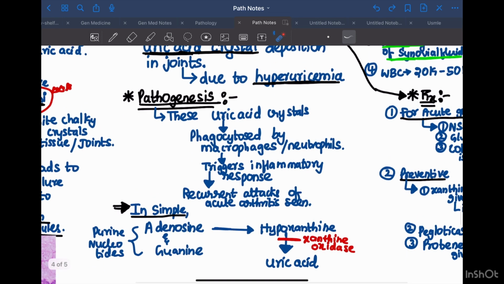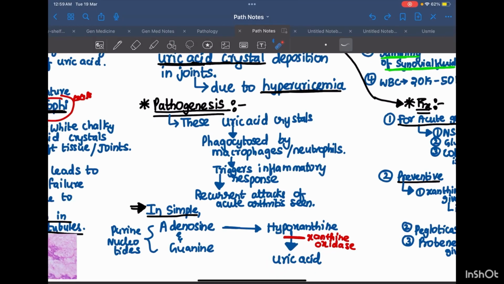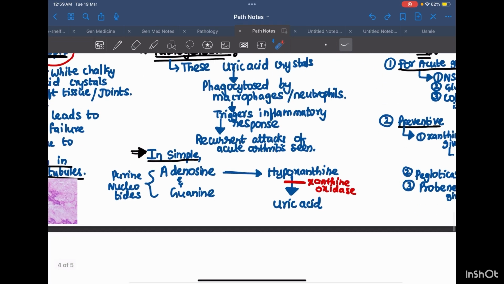In simple terms, in the exam you can write like this: adenosine and guanine, which are purine nucleotides, are broken down into hypoxanthine, and this hypoxanthine is converted into uric acid via xanthine oxidase. If you want to impress the examiner more, I can explain in more detail how these uric acid crystals are formed. Let's come.